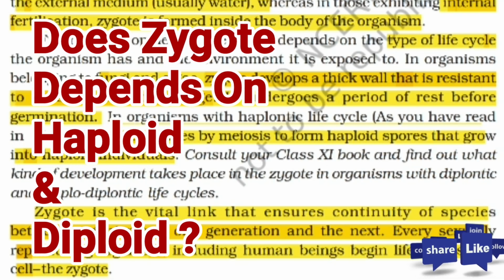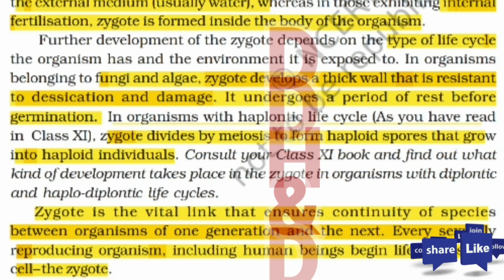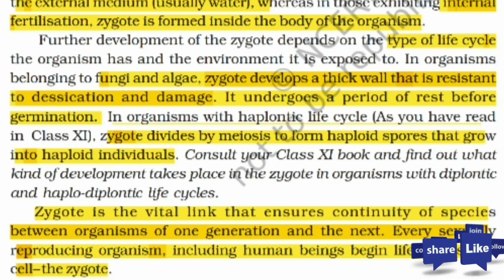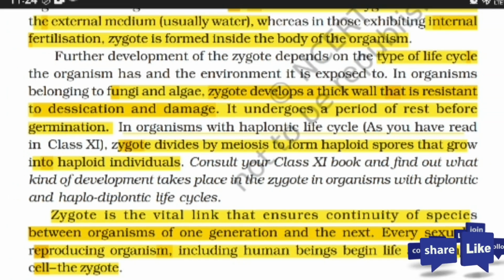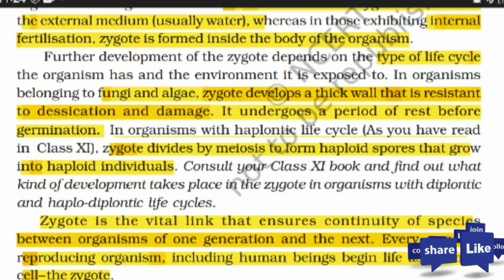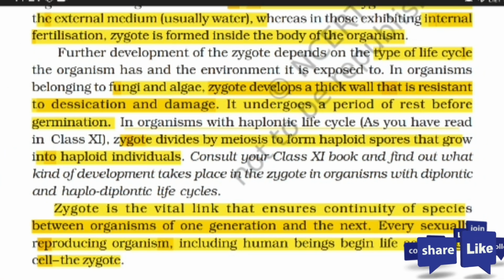So that means the zygote is the vital link that ensures continuity of species between organisms of one generation and the next. Every sexually reproducing organism, including human beings, begins life as a single cell, the zygote. When the male and female gametes fuse together, they form the zygote, and then the zygote divides and develops and completes many stages, and then this unit is able to reproduce similar individuals on this earth.